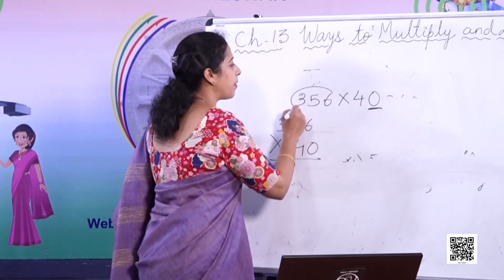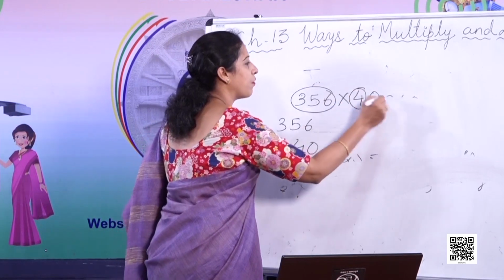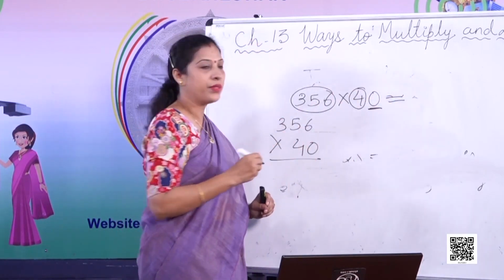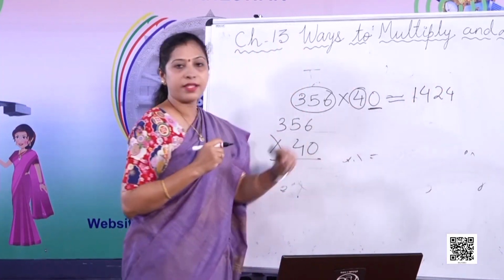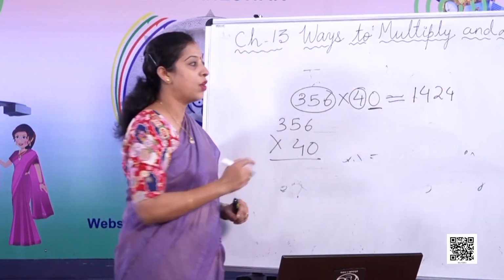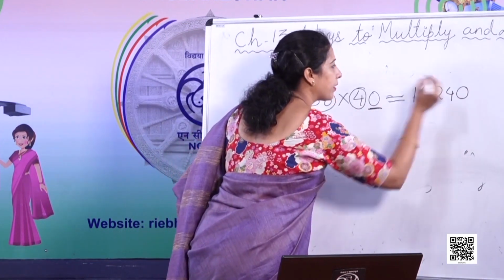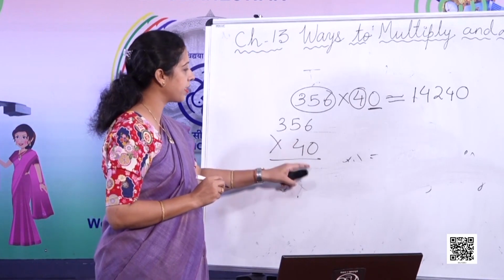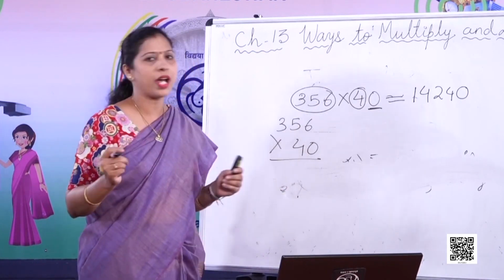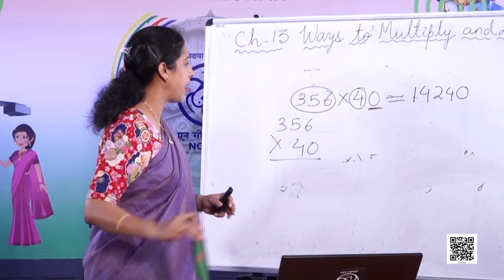What you can do, just multiply 356 into 4 and write down the answer, 1424. Then how many zeros are there? Only one zero. Put back that zero at the end. Got it? So you don't have to write down 0, 6 are 0, 0, 5 are 0. You don't have to do that. You just can do it directly.